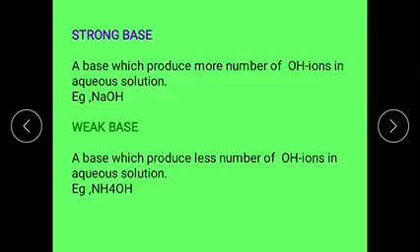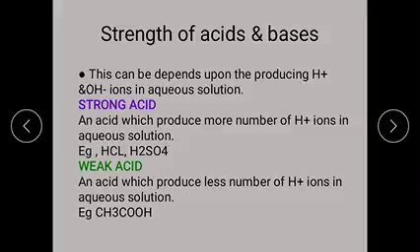And next one is salt. According to Arrhenius, the salt is defined as a substance which can neither give H plus nor OH minus ions in aqueous solution.